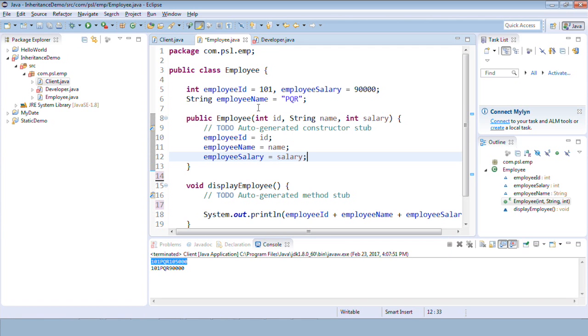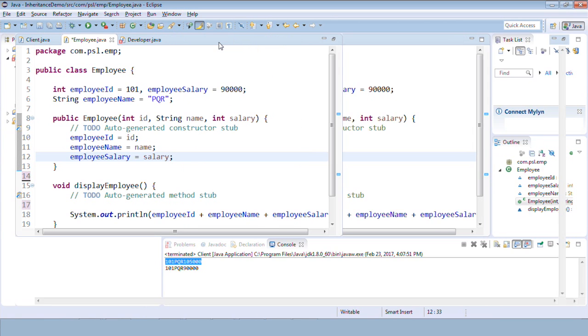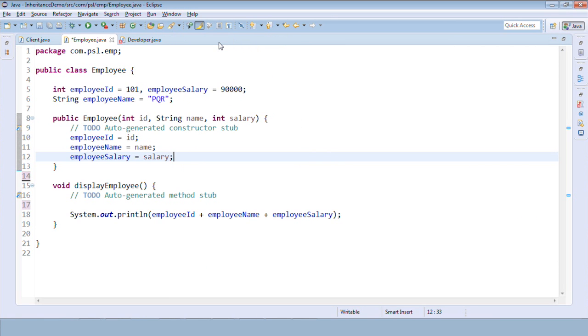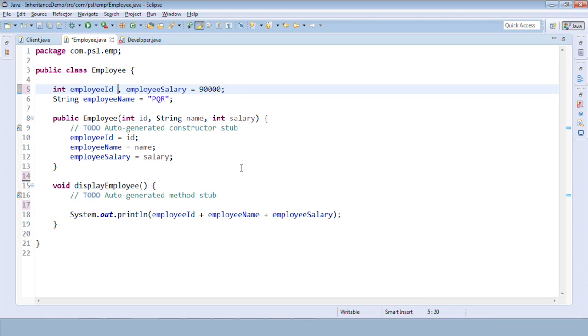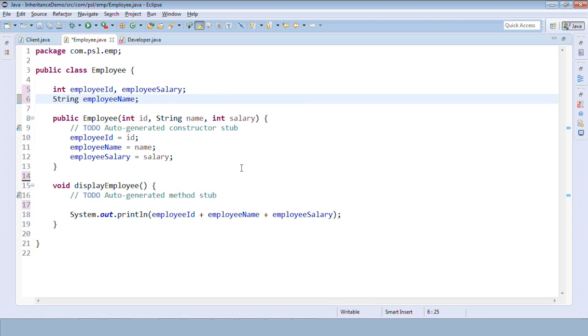Can you see that? Yes, we have just created a parameterized constructor to initialize these variables. We don't want to hard code the values. We can keep them as they are, no worries. So let me remove that as of now. We'll initialize them from main. We'll pass the values from main.